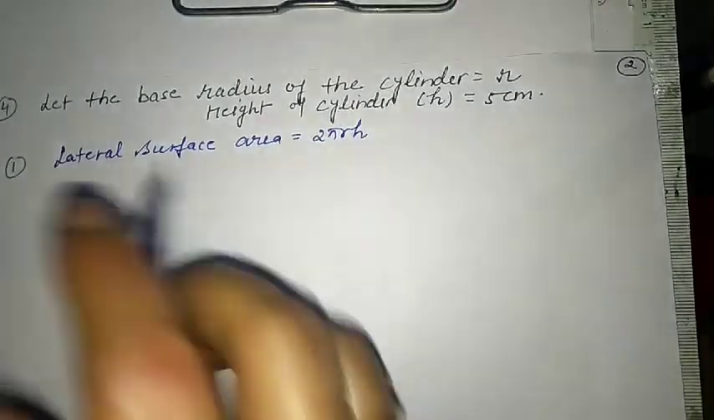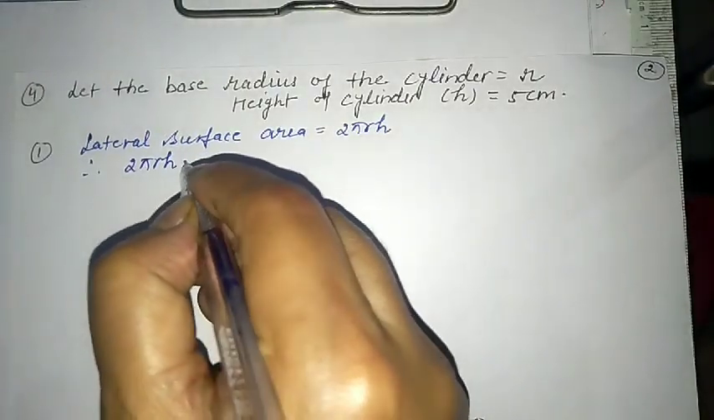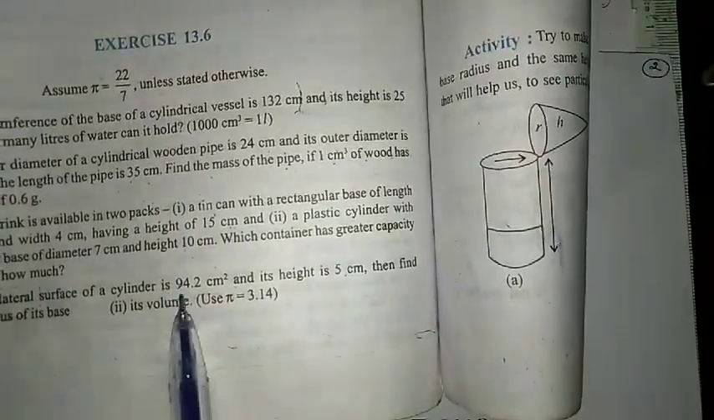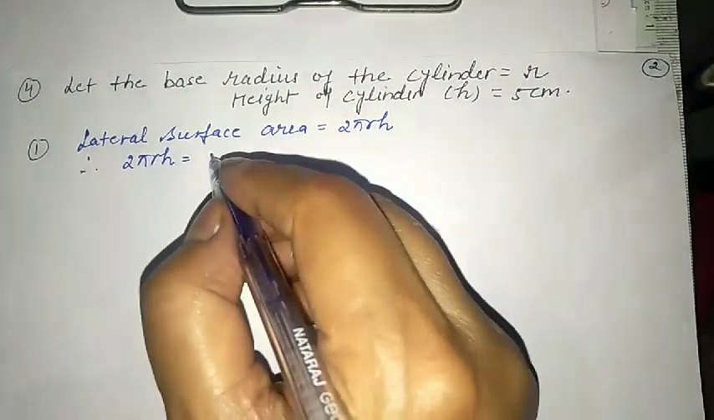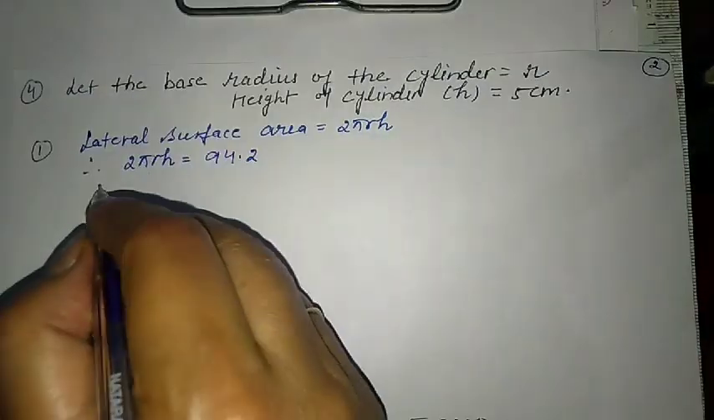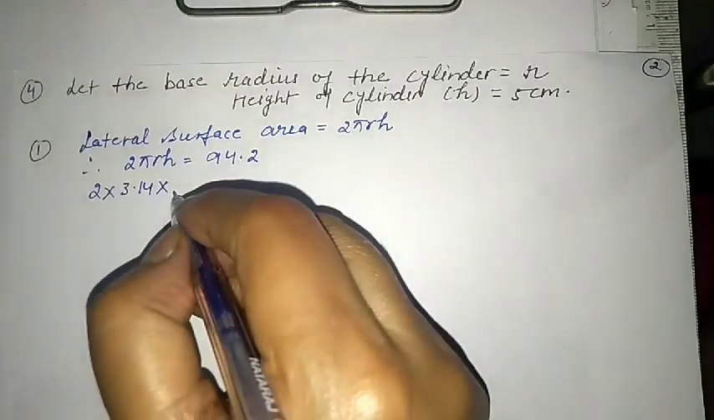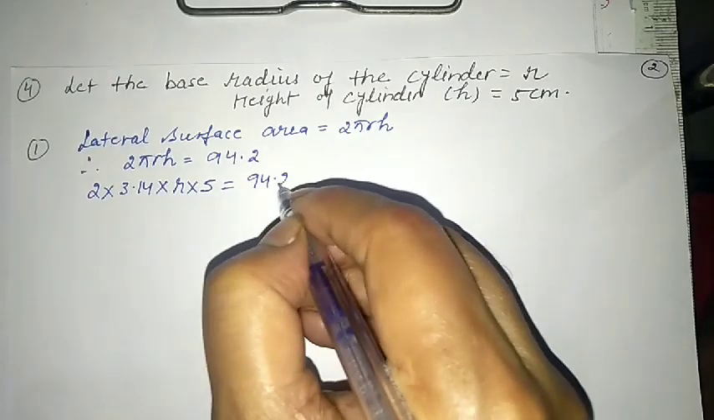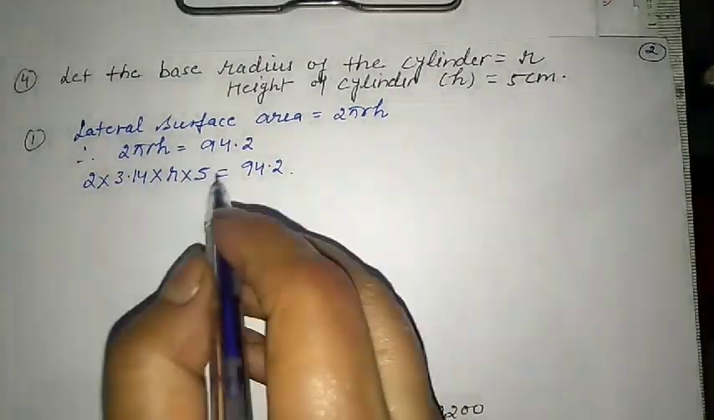So we can put the values here. 2 pi rh, that is given to us in the book, 94.2 centimeter square. So this 2 pi rh is equal to 94.2. So 2 into pi, we can write 3.14. r is what we have to find, h is 5, equals 94.2.